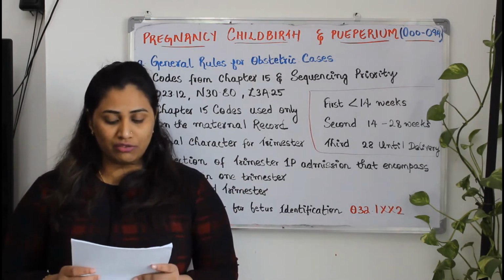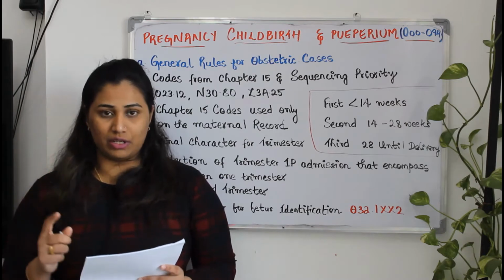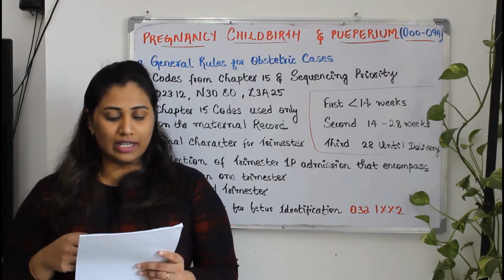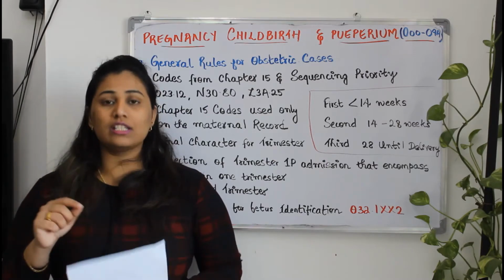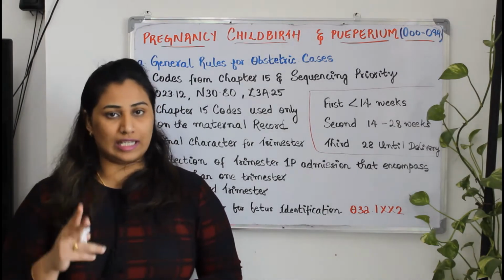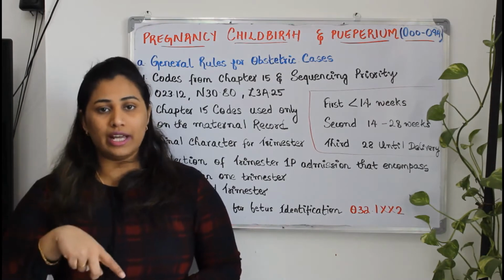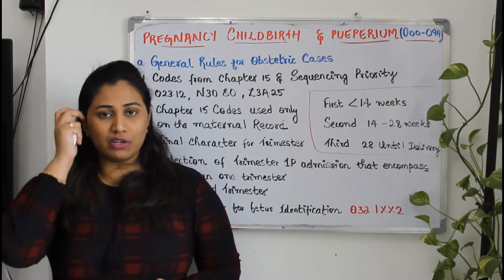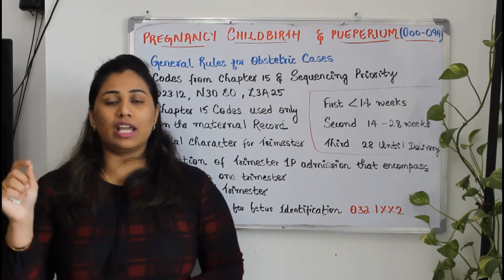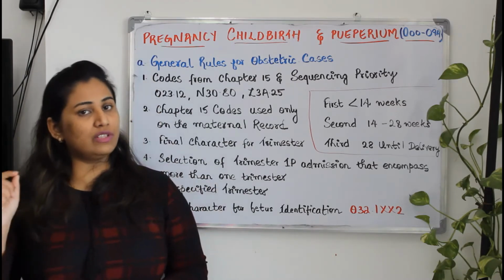So in this scenario, infection of the bladder in pregnancy, second trimester, and the next code, as I have told, the patient is having a bladder abscess, right? So the cystitis without hematuria will be your secondary diagnosis, and your third diagnosis will be the weeks of gestation. As I have mentioned here, the patient is 25 weeks pregnant, so Z3A.25 will be your weeks of gestation.